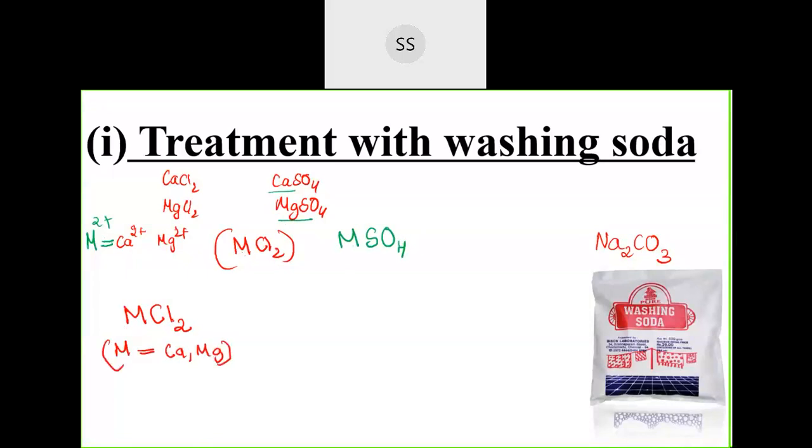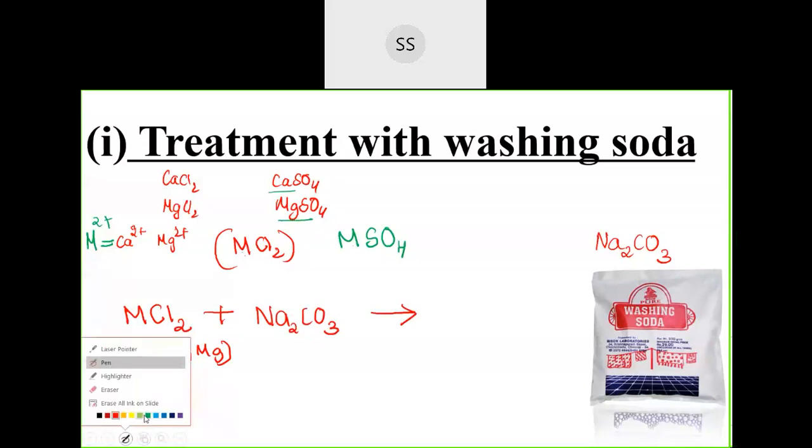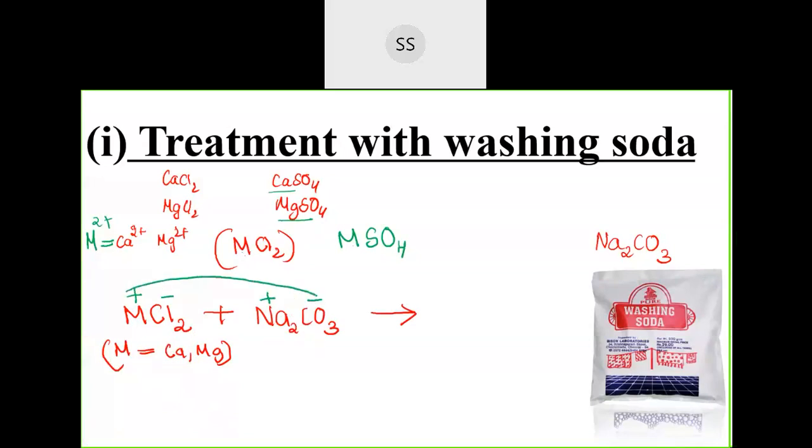When metal chloride is made to react with sodium carbonate, it is a double decomposition reaction, where one cation will go with the other anion and the cation of the other compound will go with this anion. What will be the compounds formed? This metal will be positive and here chloride, sodium positive and here carbonate. Metal will go with the carbonate, so it will give you metal carbonate which will be insoluble, and sodium will combine with chloride to give sodium chloride.